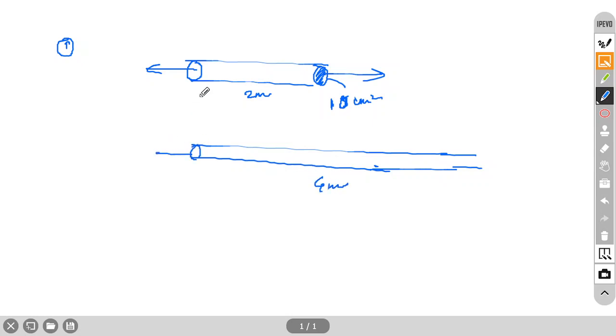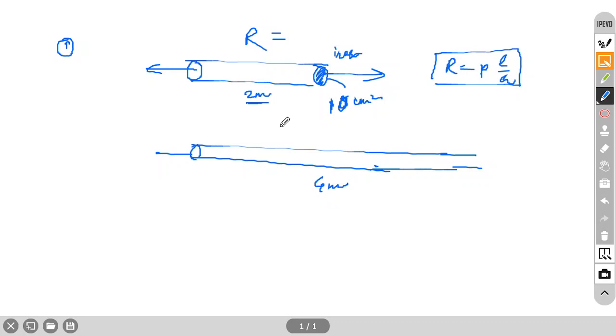Initially the resistance was R. We don't know how much it is, but initially it is R for this piece of wire, whose length is 2 meters and thickness is 10 centimeter square, and it is made of, suppose, iron. So with the help of that table we can find the resistance, R equal to rho L by A. With the help of this formula we can find the resistance of this wire.